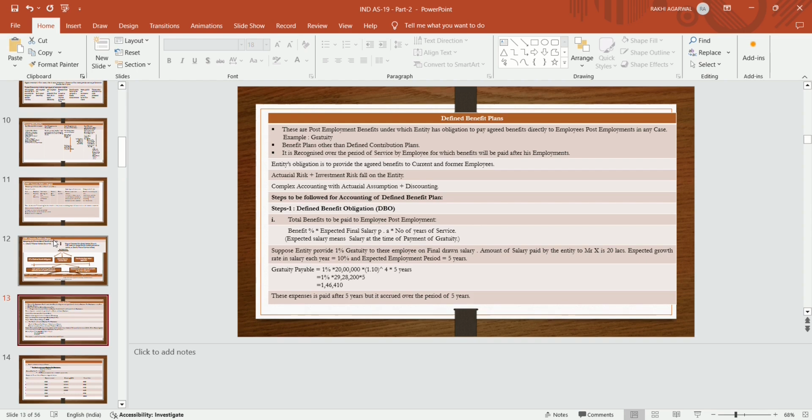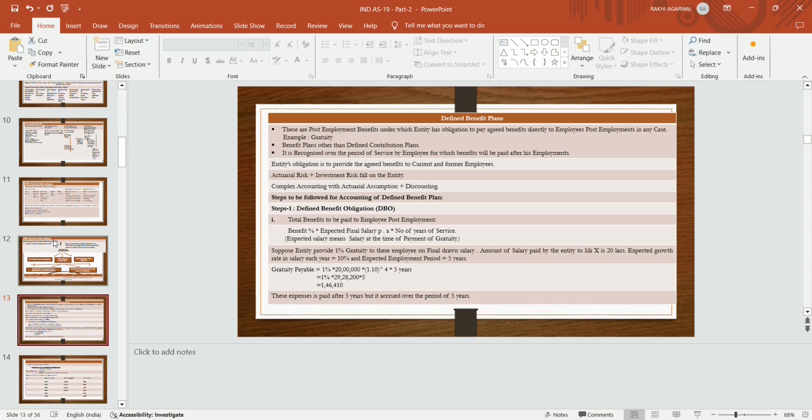Now, steps to be followed for accounting of defined benefit plan. What steps are there? There are so many steps which we will discuss step by step. In step 1, we will calculate the defined benefit obligation. How to calculate the defined benefit obligation? First, the employer will find out the total benefit paid to the employee after employment. After post employment, what was the total benefit?